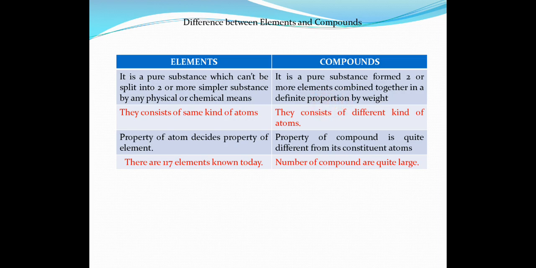Now the second difference: elements consist of the same kind of atom, as I told you, and compounds consist of different kinds of atoms. Actually this property leads to the next property also, because compounds consist of different kinds of atoms, there is no limit to the ways in which compounds can be formed. So the number of compounds is quite large, endless you can say. Whereas for elements, as of today, there are 117 known elements. If you see the periodic table, you have 117 elements. Then the property of an atom decides the property of an element, and the property of a compound may be quite different from its constituent atoms. I hope the difference between elements and compounds is clear to you.